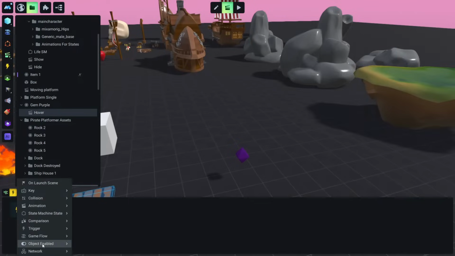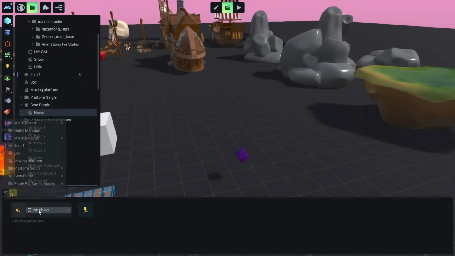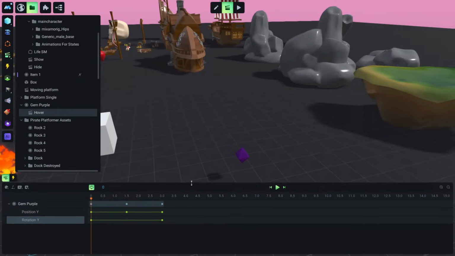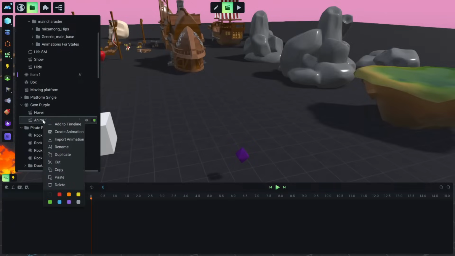And this should start when the object is continuously enabled. The object that we are referring to is the purple, the crystal. And let's save this time, just to be sure. Okay. Let's create another animation. This will be the animation that we were working on, so let's rename this to